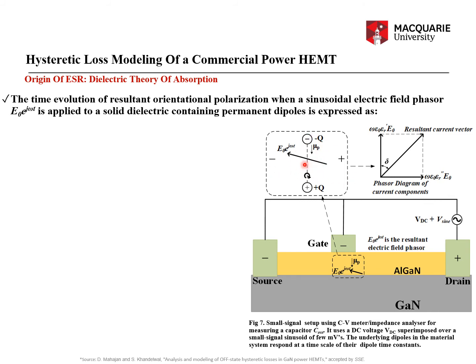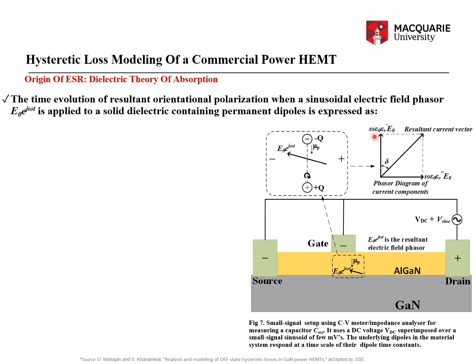They try to get rotated when you are applying a sinusoidal phasor to this dipole moment, and that can be represented by a resultant current vector, which is now leading the applied voltage phasor by an angle of pi by 2 minus delta, as you can see in this phasor diagram, wherein E naught is the applied phasor, the phasor representation of the applied electric field, and this is the phasor representation of the ideal capacitive current component, which would have led the applied voltage phasor by pi by 2